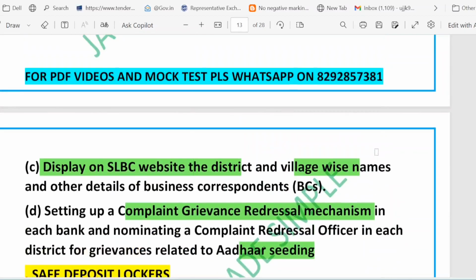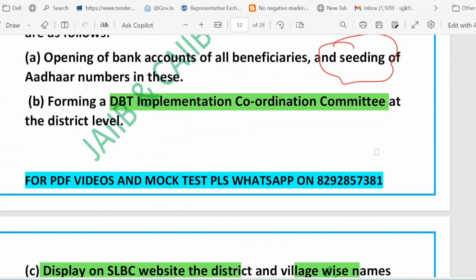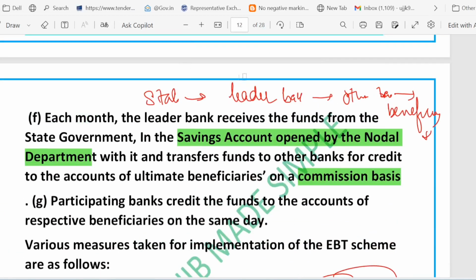So friends, how does it work? How does the fund flow from the state to the lead bank to other banks to the beneficiary? I already told you the fund moves from state to lead bank to other bank to beneficiary. Same day credit. So here's the key point: on the same day, credit to the beneficiary's account.